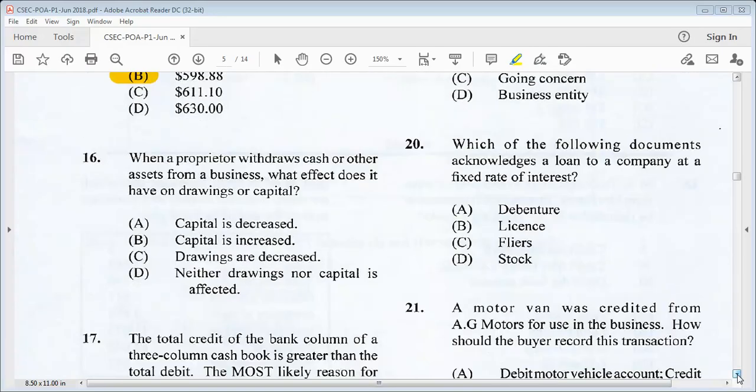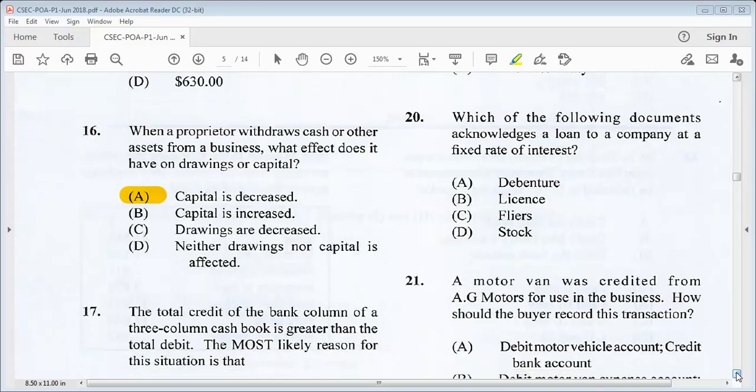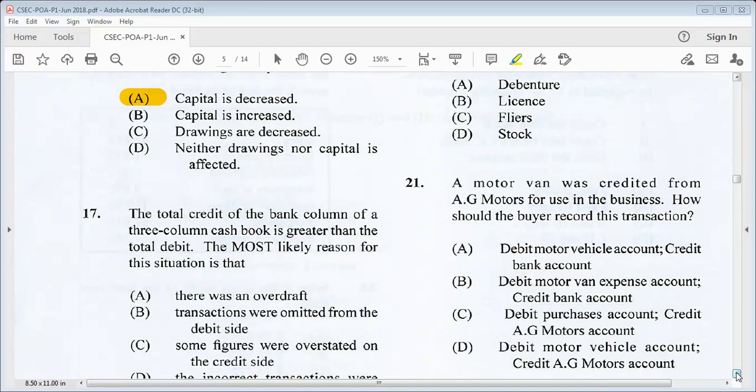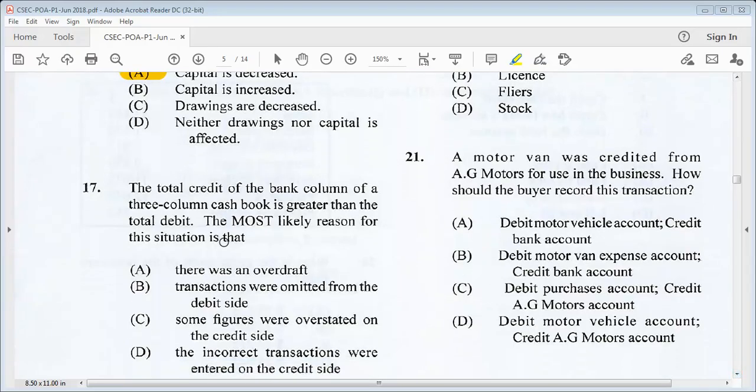When a proprietor withdraws cash or other assets from a business, what effect does this have on drawings or capital? We know it is A, capital is decreased. So A would be our answer. Let's go on to number 17. The total credit of the bank column of a three-column cash book is greater than the total debit. The most likely reason for this situation is that A, there was an overdraft. Let's go on to number 18.